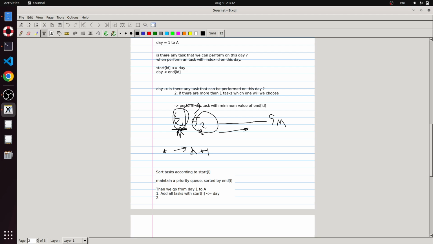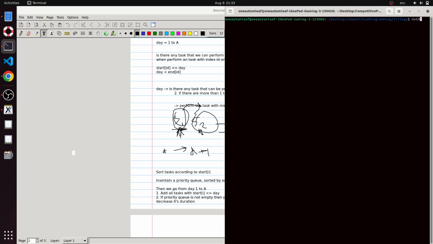The second step is that if the priority queue is not empty, then perform the task with minimum end of I, that is the minimum deadline, the task that has its deadline first before any other task, and also decrease its duration. Okay, so I think that was a pretty straightforward implementation based question. So let's go to the code to see exactly what's happening.